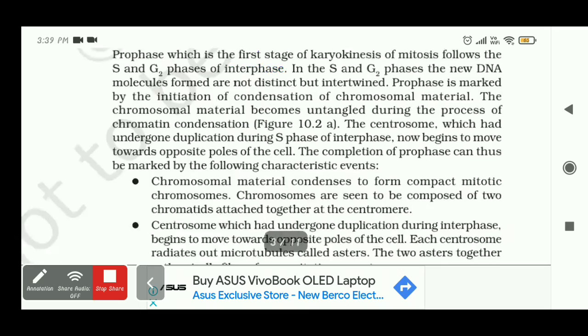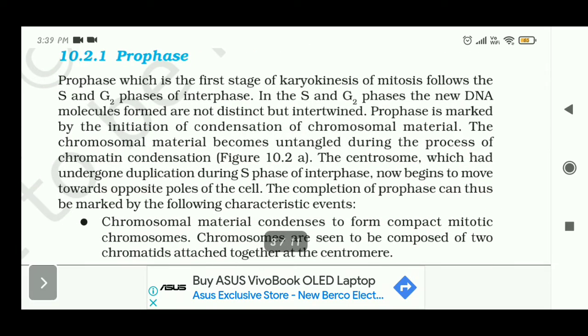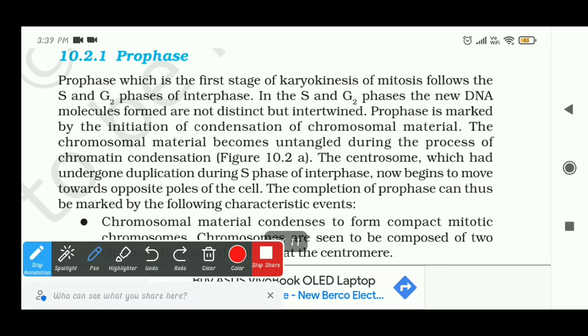First, we'll start with prophase. Prophase is the first phase of karyokinesis, and mitosis follows the S phase and G2 phase of interphase.